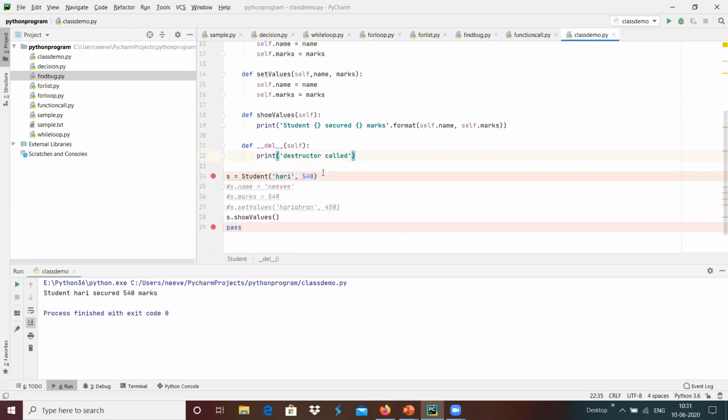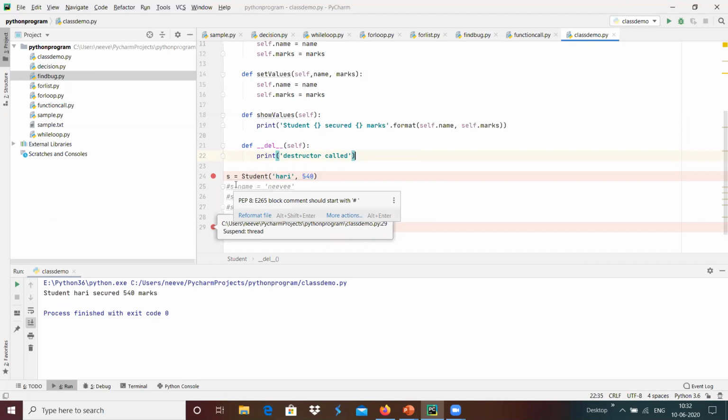For this, I have the breakpoint over here, and we have created the object, and using the object we are showing the values, and we are going to pause here. After the pause, before the program exits, whichever objects were created have to be destroyed, or that particular memory has to be freed up.